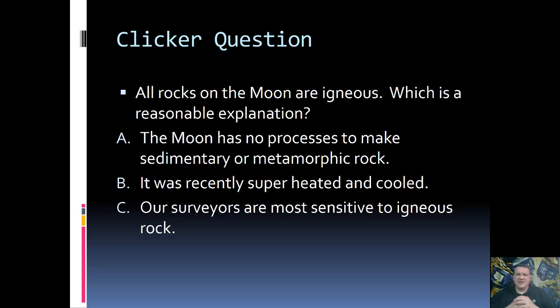So why do we only see igneous rocks on the moon? The answer is A. The moon has no way to make sedimentary or metamorphic rock. Sedimentary rock is formed as smaller rocks are broken down and then compacted and glued back together. Metamorphic rock is caused by tectonics and volcanism. Well, the moon has no atmosphere, so it has no weathering and erosion, so that means we can't form sedimentary rock. And the moon does not have tectonics or volcanism, which is what we need to make metamorphic rock. So the correct answer is A.